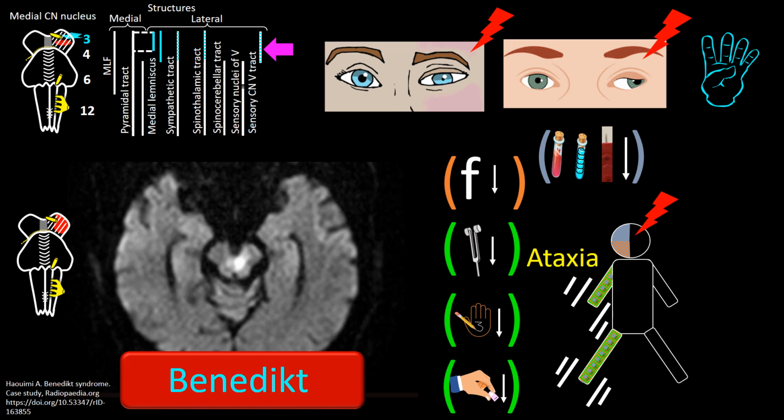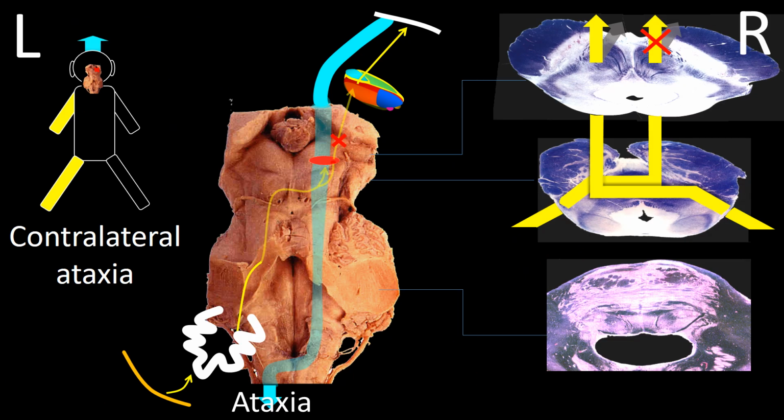I will now take a few minutes to explain the location of ataxia in Benedict syndrome. In this new figure, you can see three elements: the block specimen in the middle, the corresponding histological cuts by the side to your right, and the human cartoon with a miniature block specimen indicating ataxia contralateral to the lesion. The site of the lesion is indicated by the red cross, the site of the ataxia by the yellow limbs.